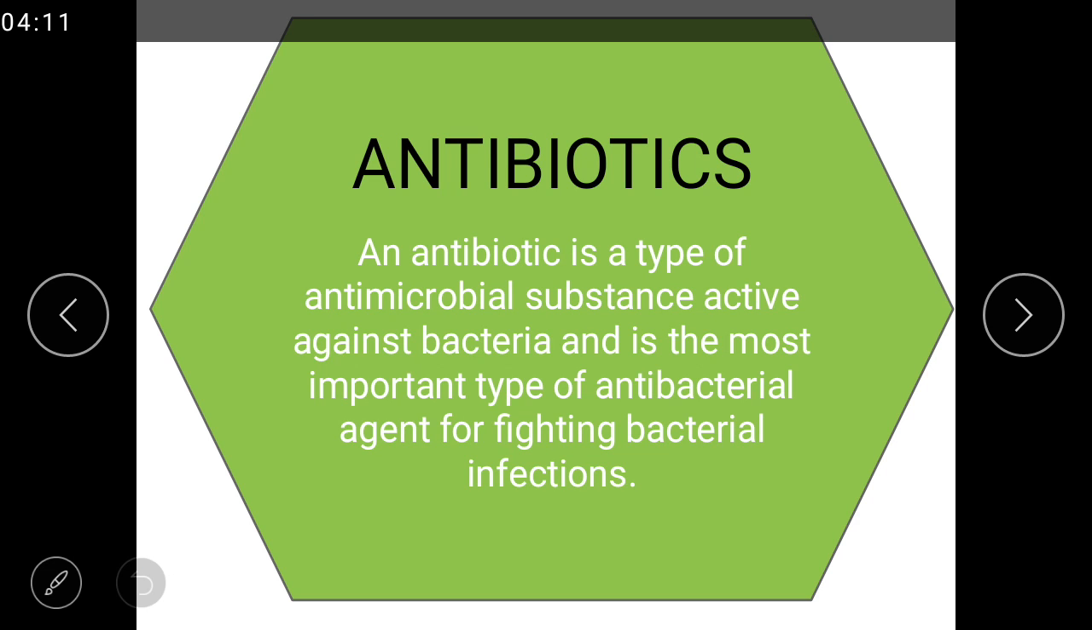Next, see what antibiotics are. An antibiotic is a type of antimicrobial substance active against bacteria and is the most important type of antibacterial agent for fighting bacterial infections.